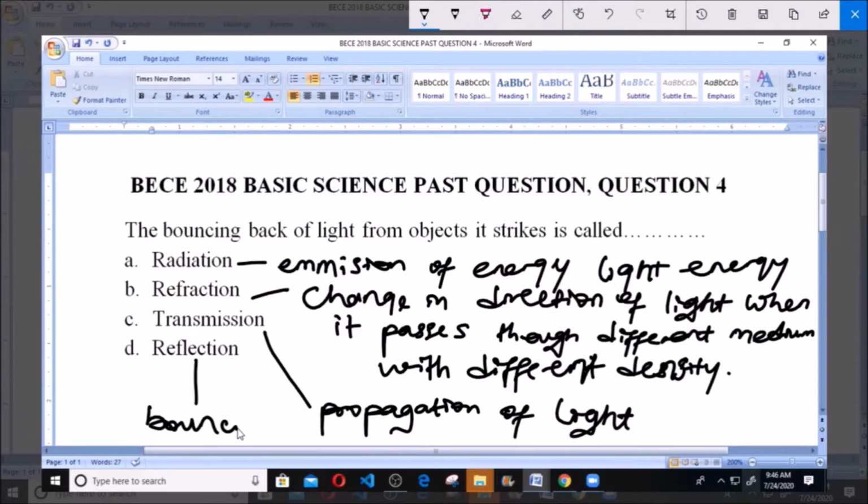So our answer for this question is D, reflection, because the question says the bouncing back of light from object it strikes is called dash, and like I said, reflection simply means what? The throwing off or the bouncing back of light when it strikes what? Plane objects. So our answer is D, reflection.